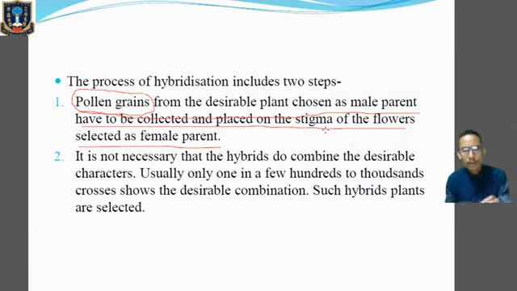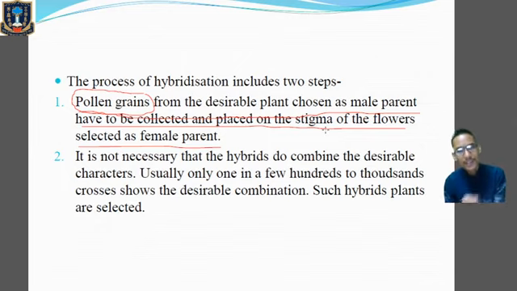Out of 100, either one or two will be hybrid. That means it will contain both the parental characteristics. Only one in 100, or in the thousands 100, will become the hybrid progeny. That means it will bear the desirable characters, the characters present in the mother and the father, that is the male parent and the female parent.